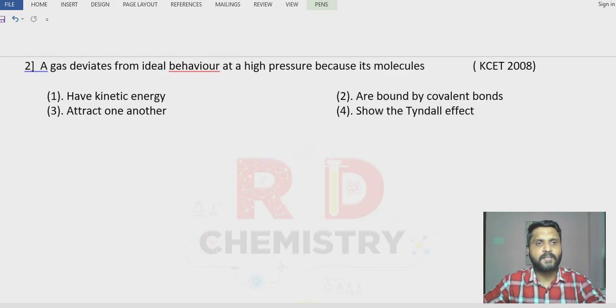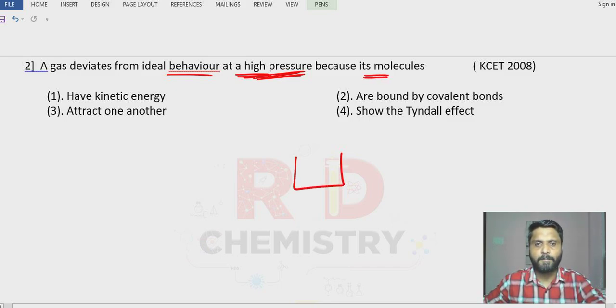A gas deviates from ideal behavior at high pressure. You know this one, right? At high pressure and low temperature, a real gas deviates from ideal behavior. Here it is given at high pressure. So what will happen when you apply the high pressure? When you apply high pressure, molecules come closer to each other.